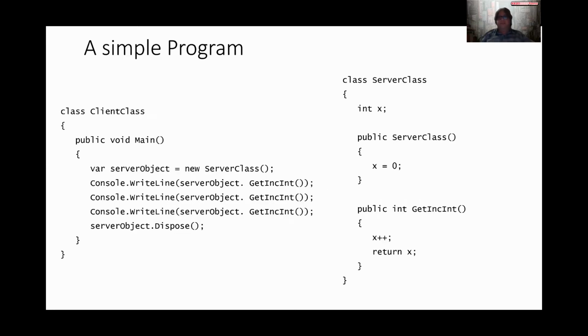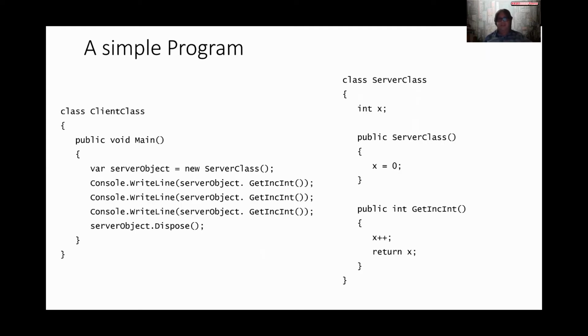So in order to understand the challenge associated with that, let's consider a simple program that consists of two classes, a client class and a server class. The server class has a single variable called x, which is an integer, and one method called getIncInt, which increments that integer and returns it. The client class creates one of these server classes and then calls the method 3 times, writing the output to the console each time.